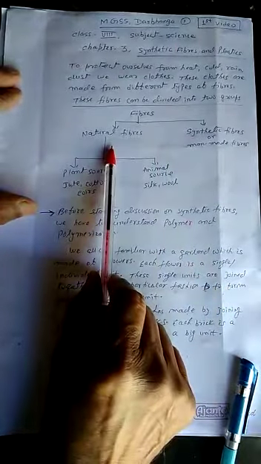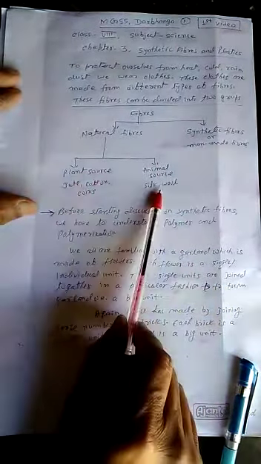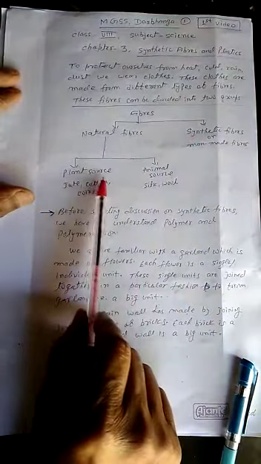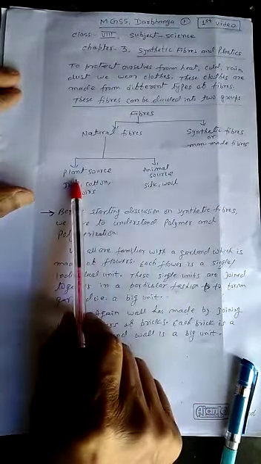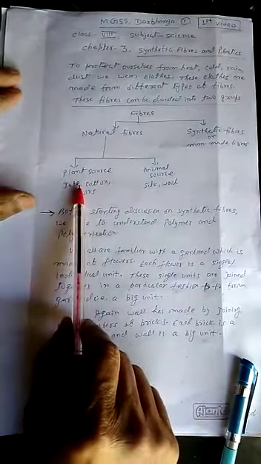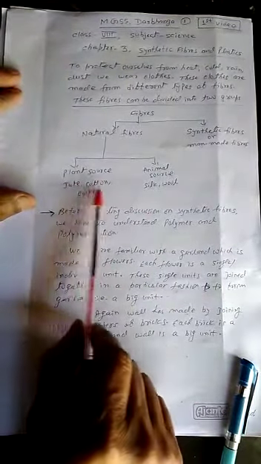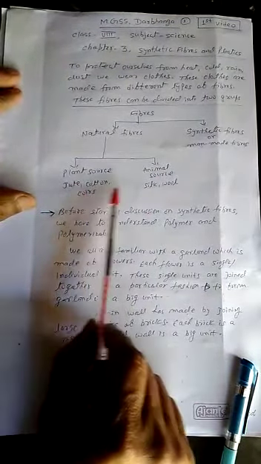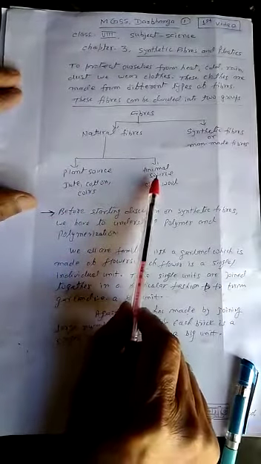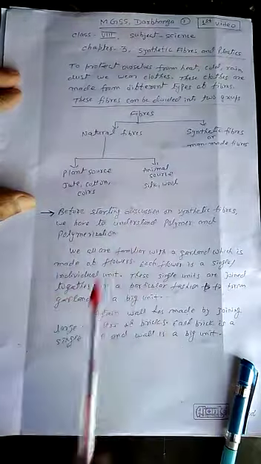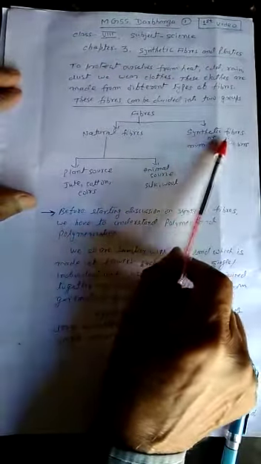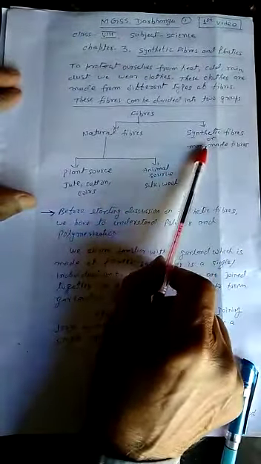Natural fibers again can be divided into two groups. One is obtained from plant source and other is obtained from animal source. Fibers obtained from plant source are jute, cotton, quills, etc. And fibers obtained from animal sources are silk, wool, etc. And the second type of fiber is synthetic fiber, also known as man-made fiber or artificial fiber.